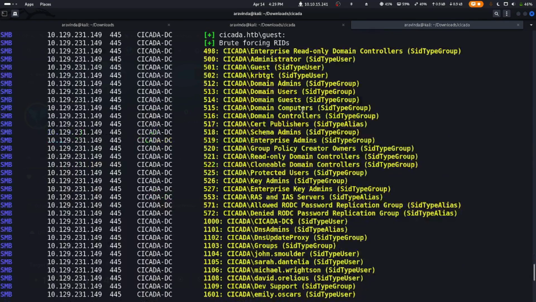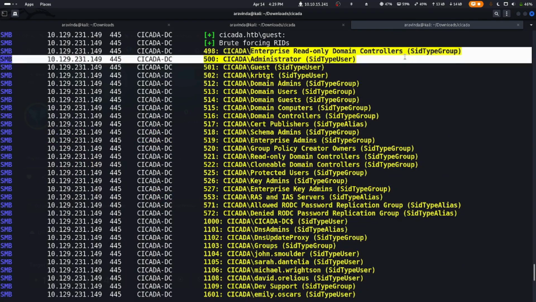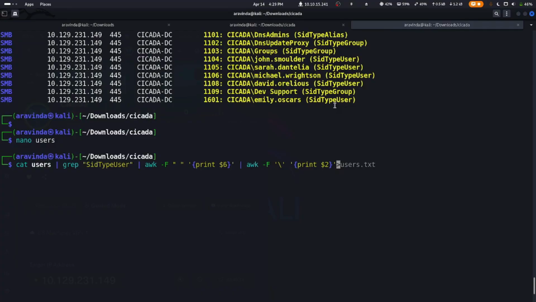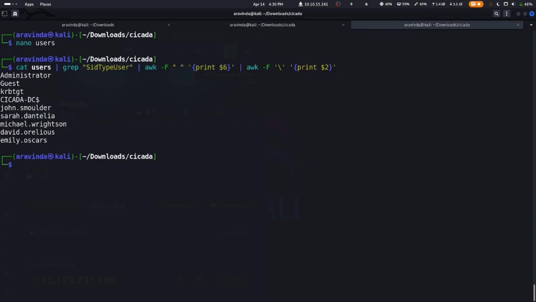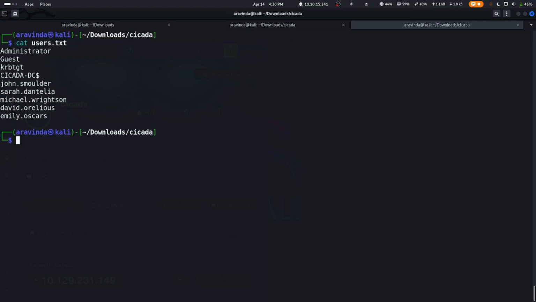So that is all this is about. And we get the usernames and we redirect it to a file called users.txt. So let's clear the screen and do cat users.txt, and we get the usernames.